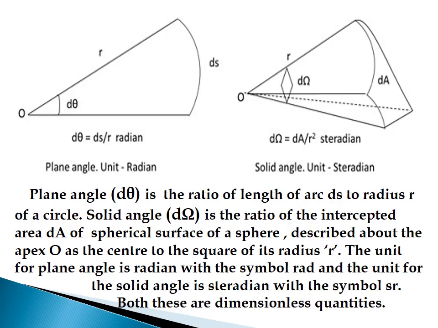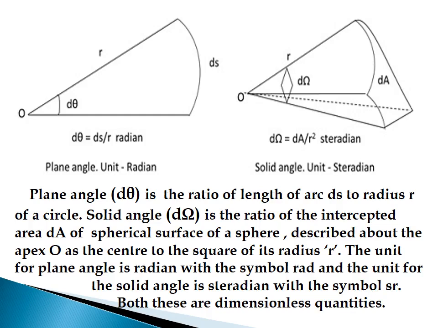How can we define solid angle? It is defined as the ratio of the intercepted area dA to the square of radius of the sphere. Solid angle is represented by d omega. Mathematically, it can be written as d omega is equal to dA divided by r square.